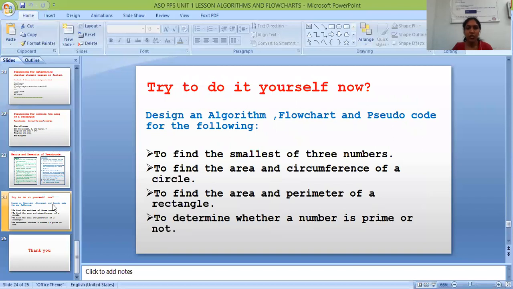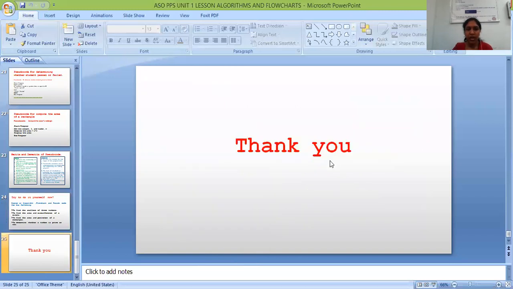Next, try to do it yourself now. Design an algorithm, flowchart, and pseudocode for the following. First one is to find the smallest of three numbers. Second one is to find the area and circumference of a circle. Next, to find the area and perimeter of a rectangle. Next, to determine whether a number is prime or not. You have to try these examples. Thank you very much.